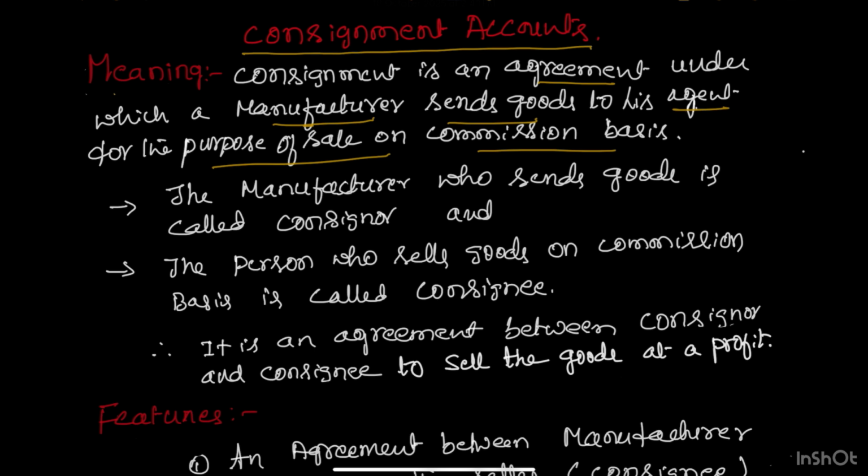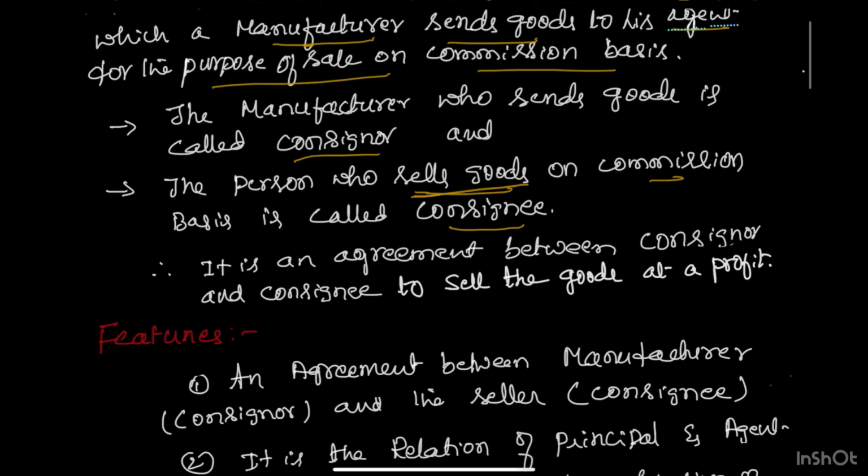Okay, so the manufacturer who sends the goods is called consignor, and the person who sells the goods on commission basis is called consignee. So this is an agreement between the consignor and the consignee to sell the goods at a profit.